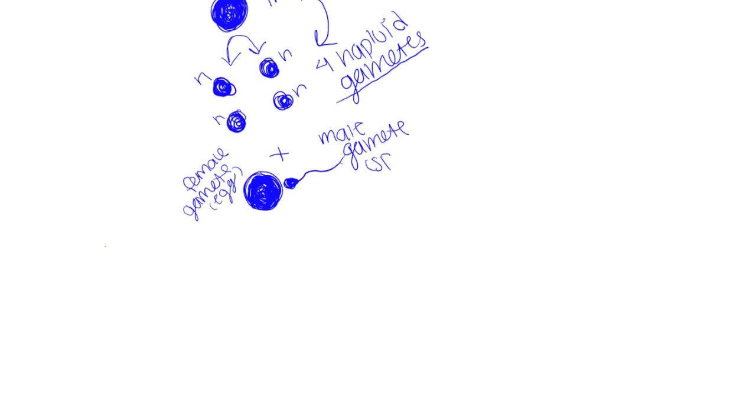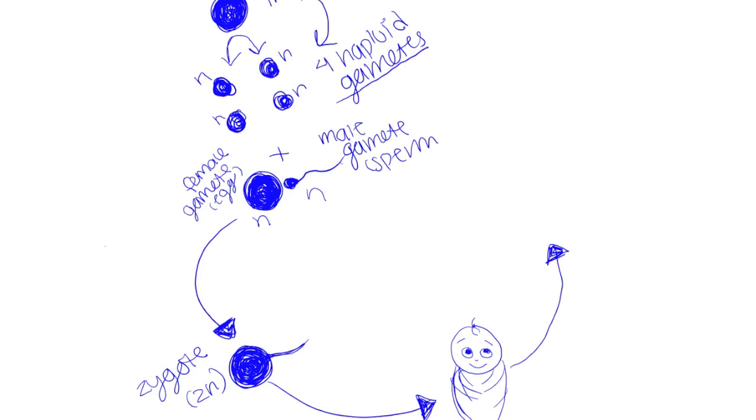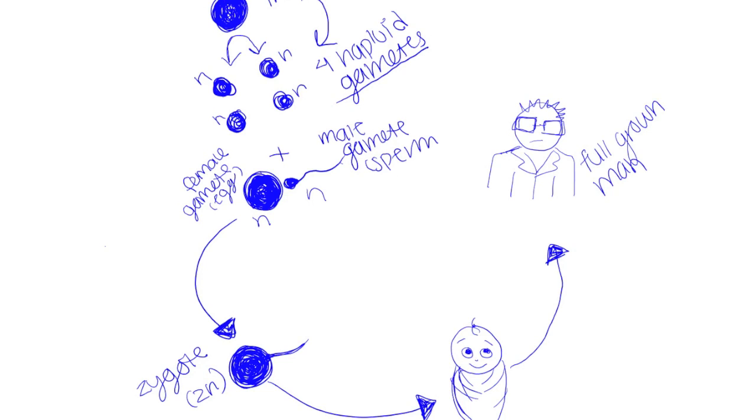And when the female gamete and male gamete, which is the sperm, the female gamete is the egg, when those go together, they create a zygote, which is 2N. And then this goes on to form the offspring, which will then lead to an adult. And this process is then repeated.